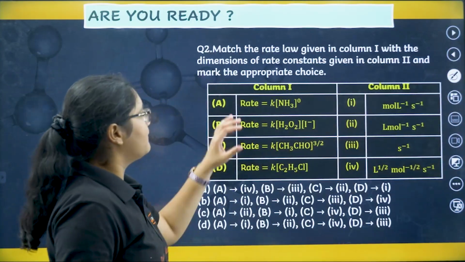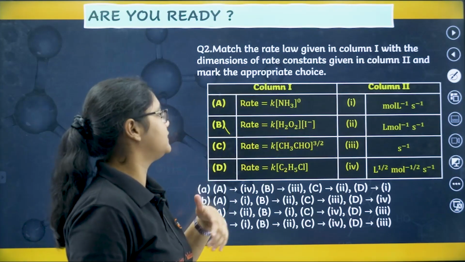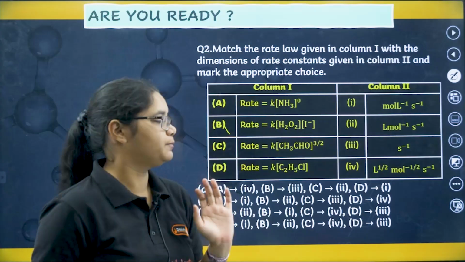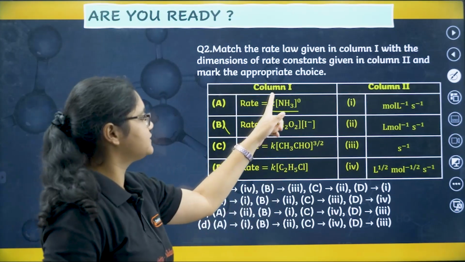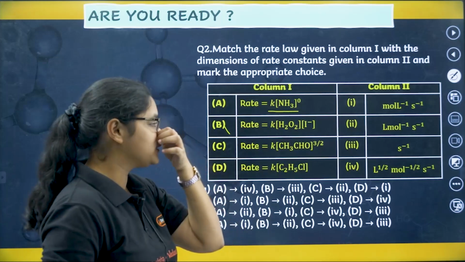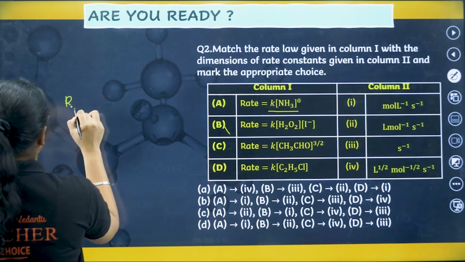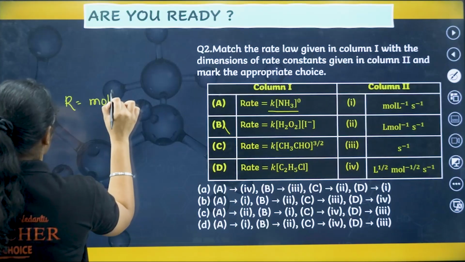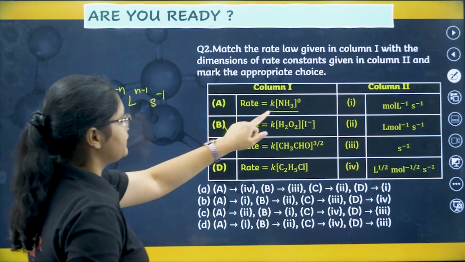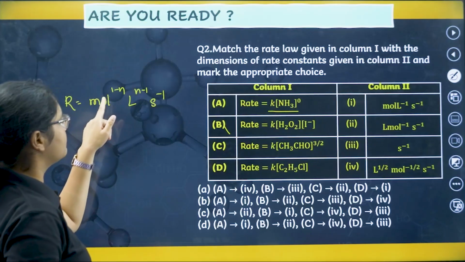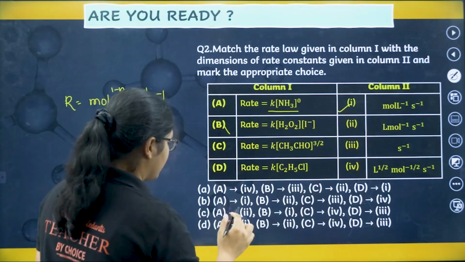You have to match the rate law given in column 1 with the dimensions of rate constant given in column 2 and mark the appropriate choice. Okay, so this is a zero order reaction, right? For zero order reaction, what is the unit? If you remember, I'll just write the equation. The K unit formula is mole to the 1 minus n, liter to the n minus 1, second inverse. So if it is a zero order reaction, I will get mole liter inverse second inverse, which is the correct match here. So A has to be 1.